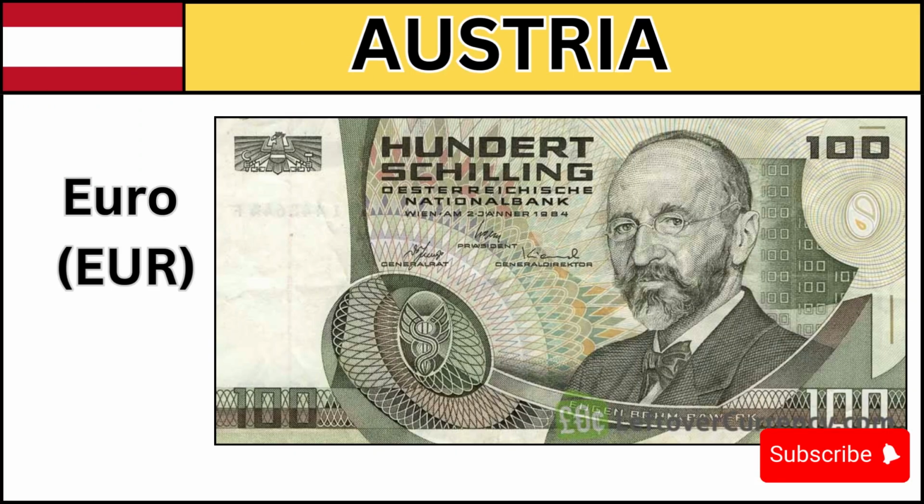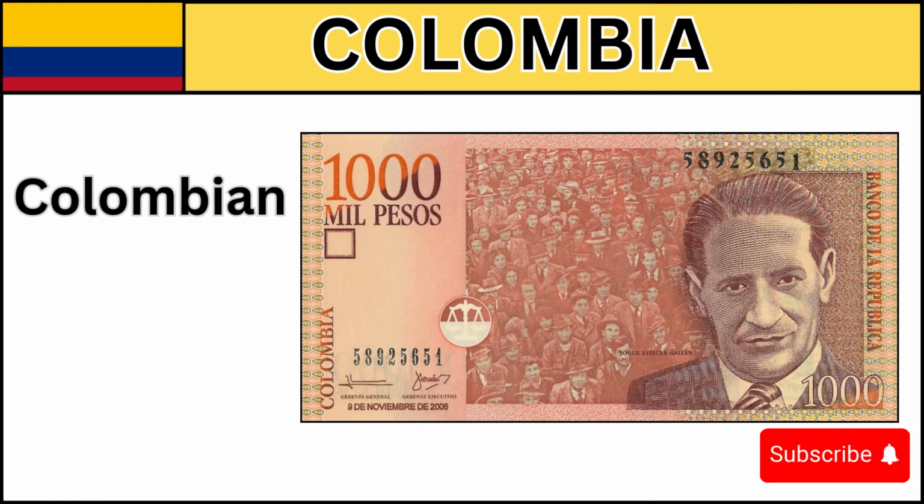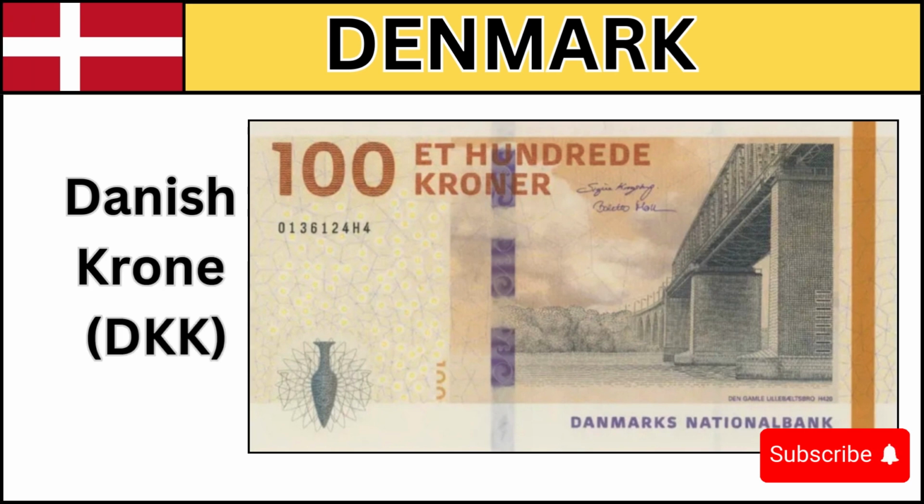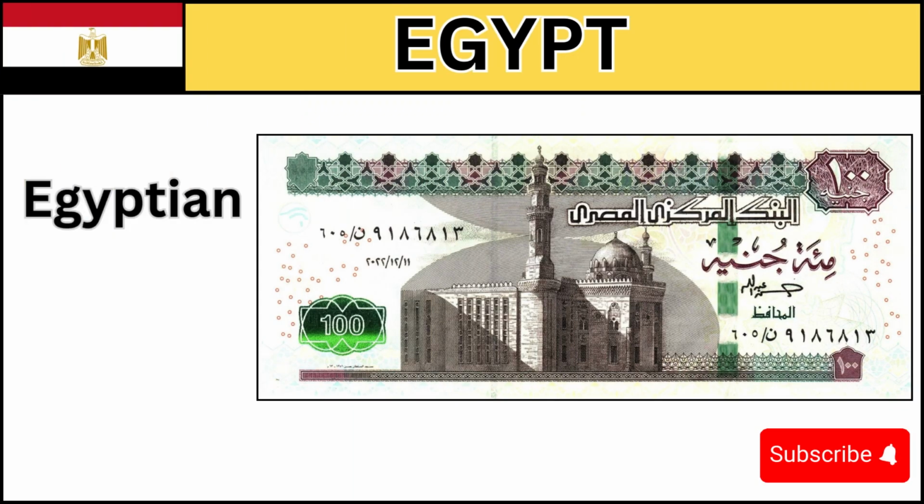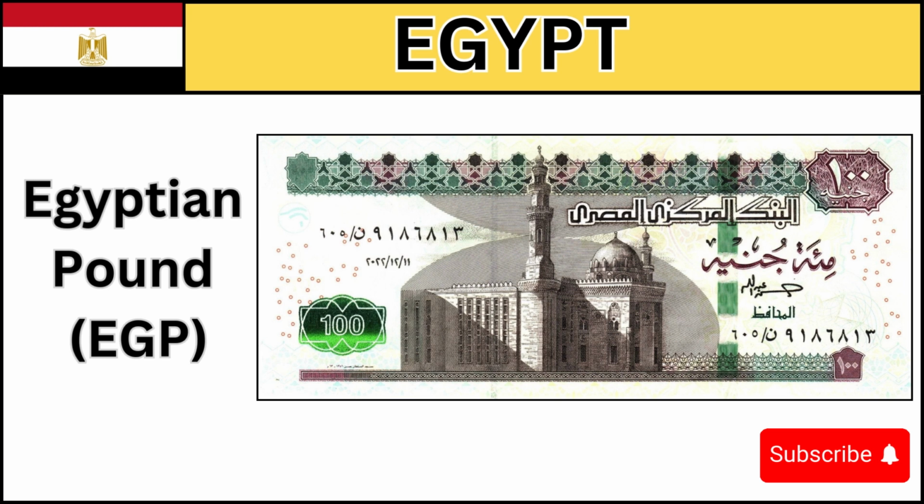Austria. The currency of Austria is euro. Colombia. The currency of Colombia is Colombian peso, COP. Denmark. The currency of Denmark is Danish krone, DKK. Egypt. The currency of Egypt is Egyptian pound, EGP.